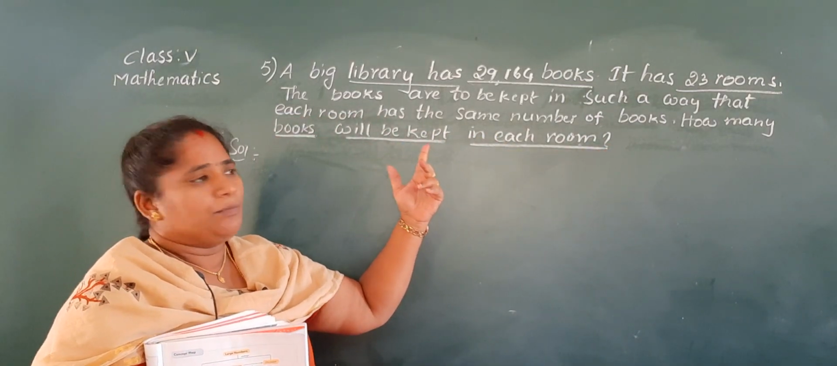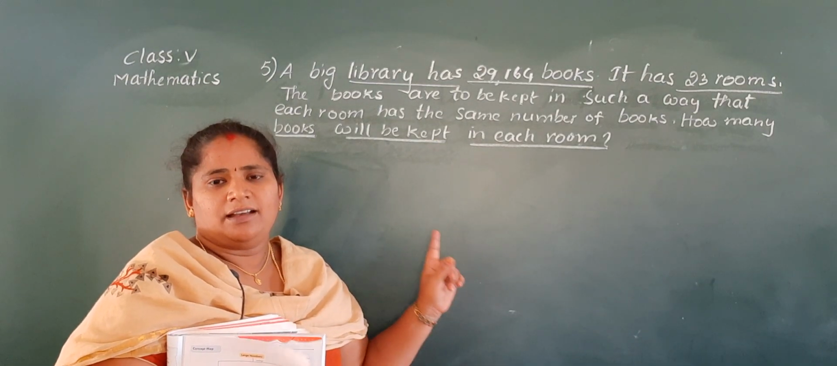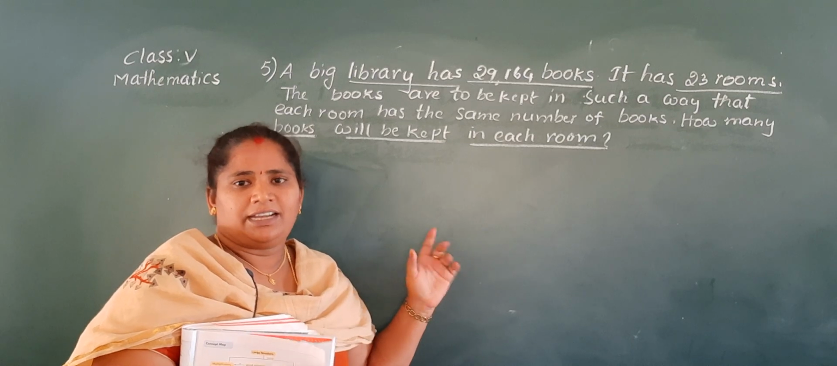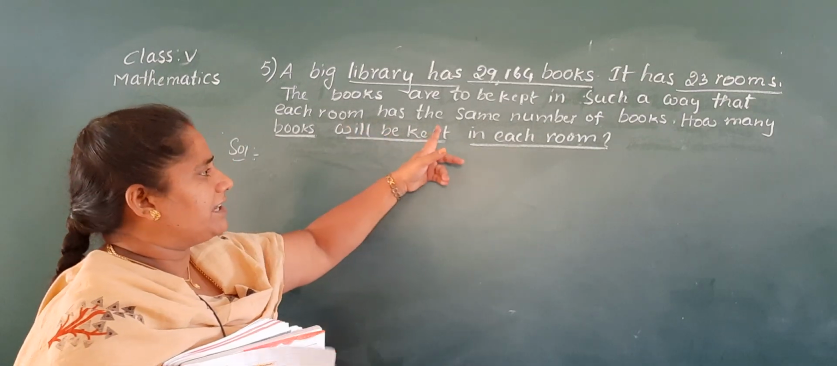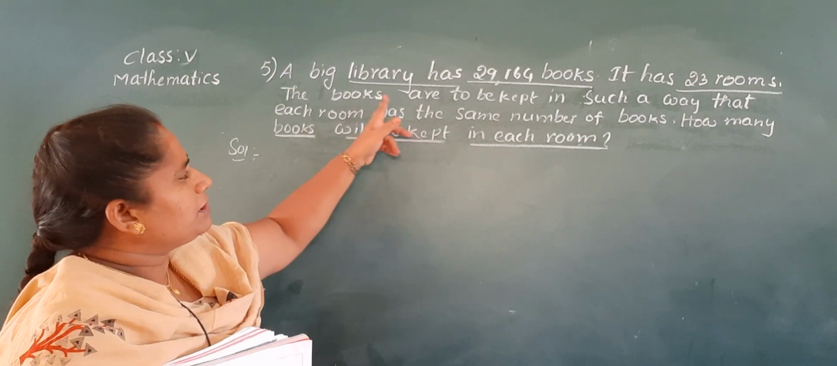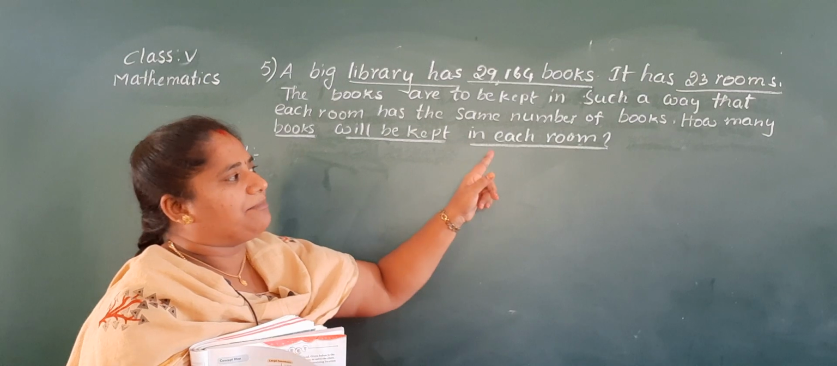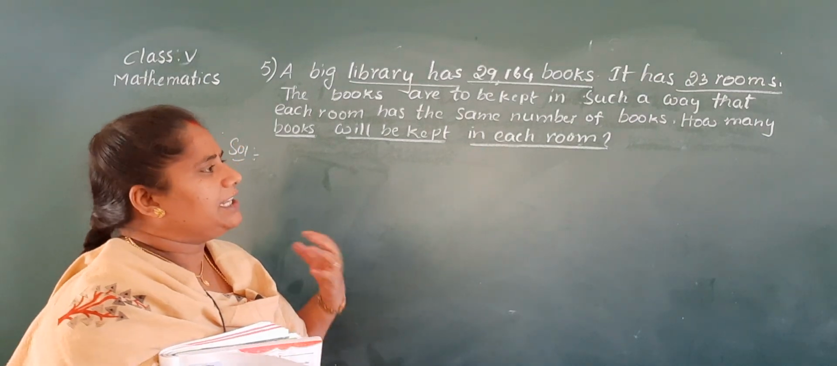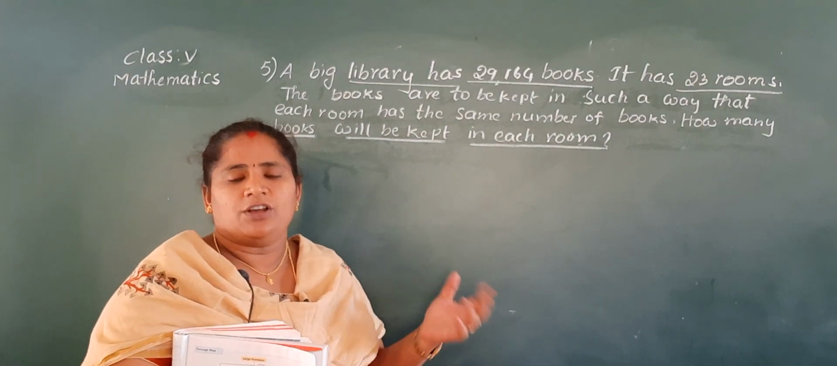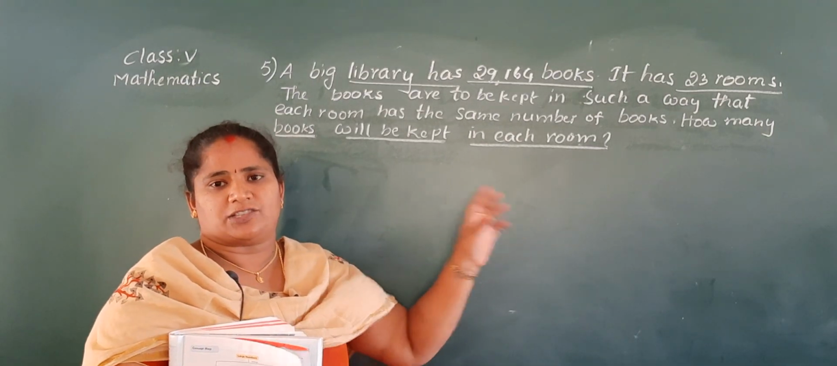They are given more items and we have to find for one room. Okay, so here we do division and one more key is also given here. What is that, Nana, hint? The books are to be kept in such a way that each room has the same number of books. Each room has the same number of books means we have to arrange those books equally in such rooms.